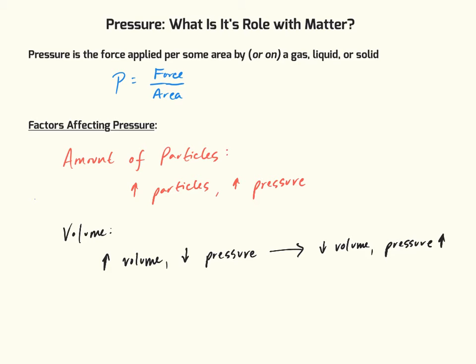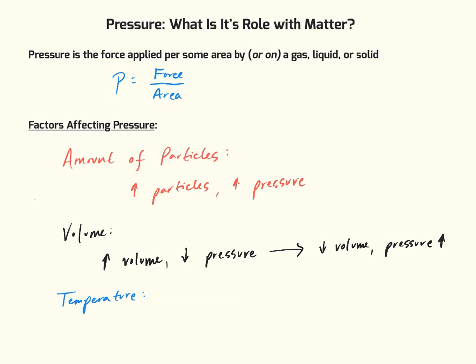Now, one more factor which can affect pressure is temperature. This is the last one. If we increase the temperature by adding some form of energy, typically heat, we're going to be increasing the speed of those molecules. Remember when I danced like a crazy person the other day?